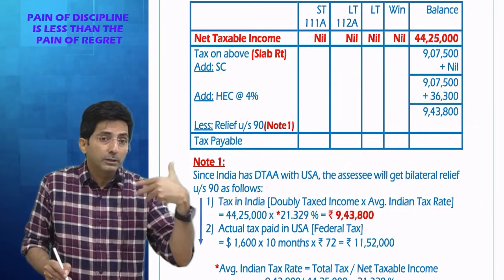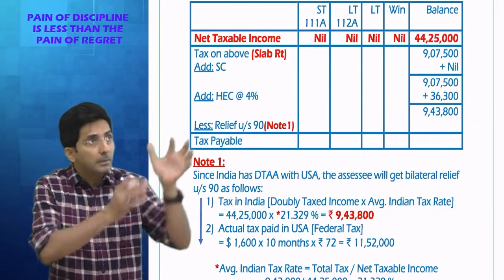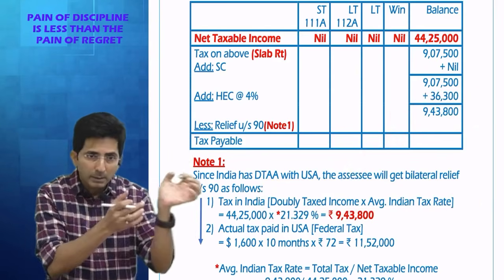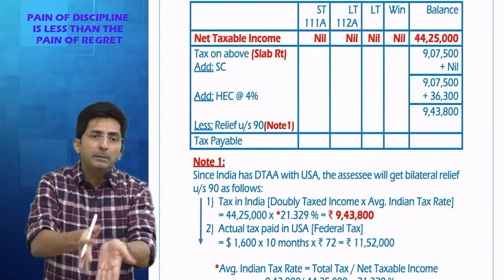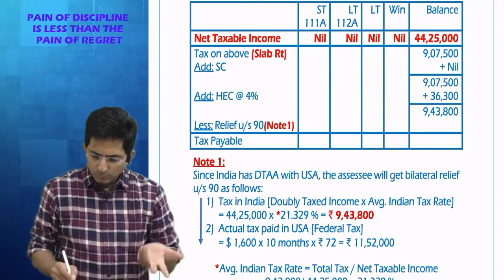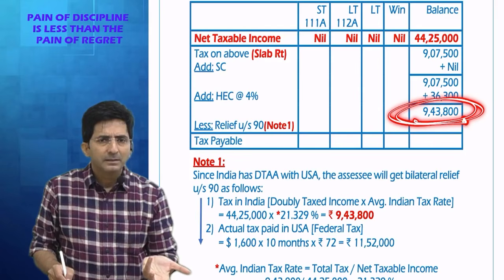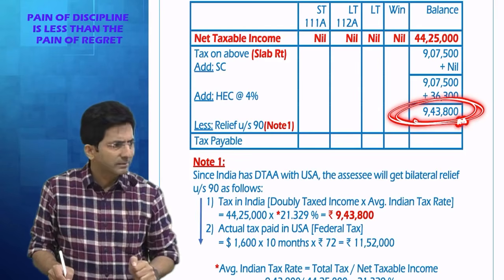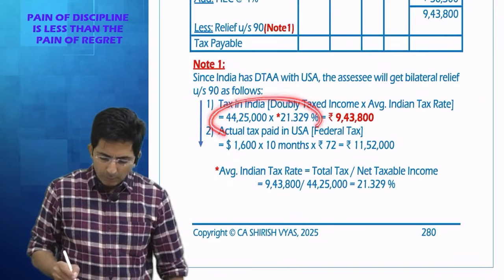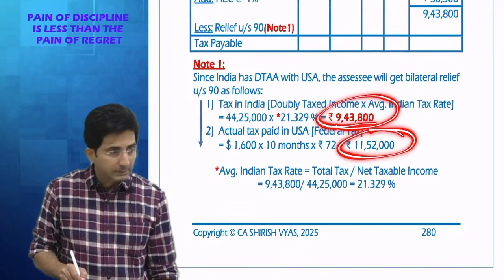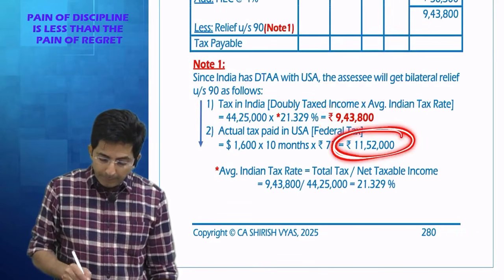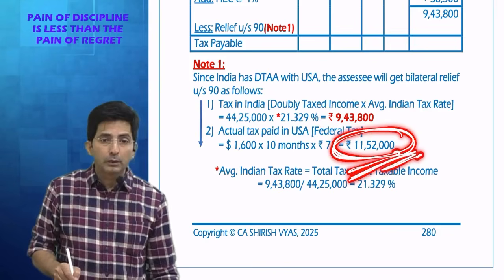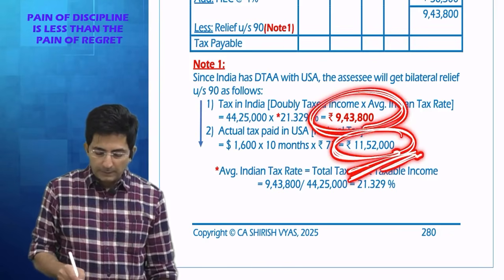See, in our previous question, we had some income in India, some coming from foreign. Here the whole income is coming from the US only. So my whole tax is the victim of double tax. So now compare out of the two, whichever is less. In the US you have paid federal tax of 11,52,000. But relief is what? Whichever is less.